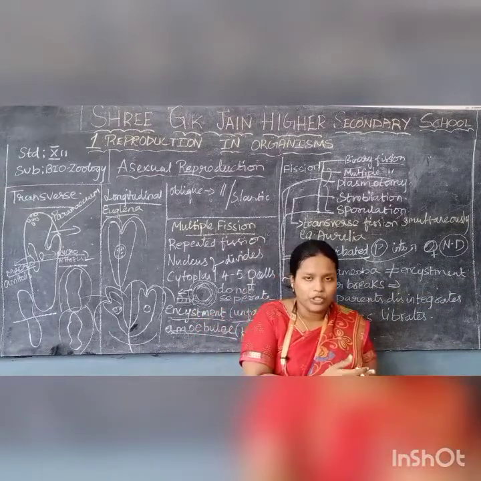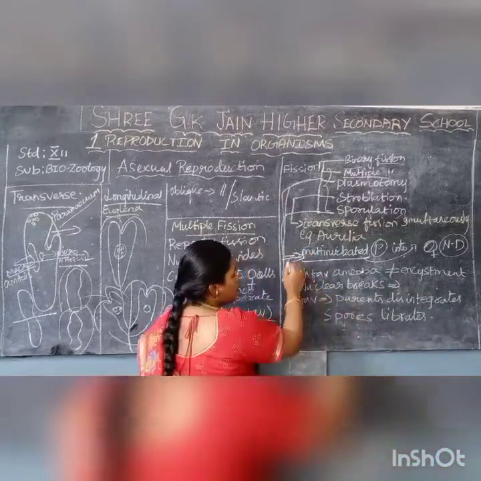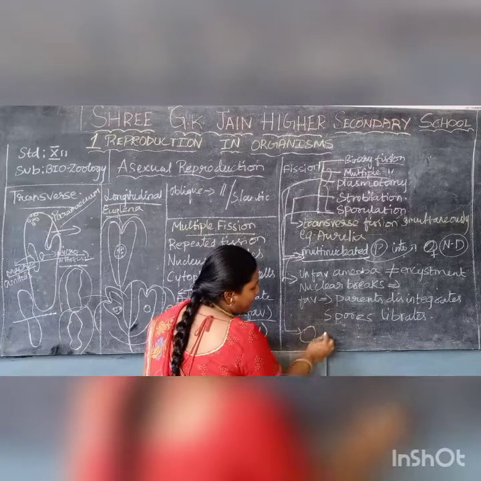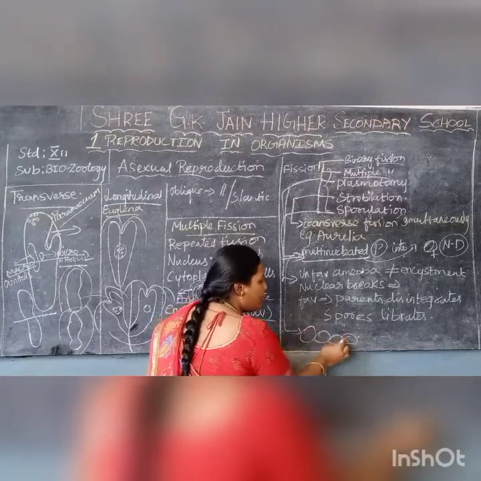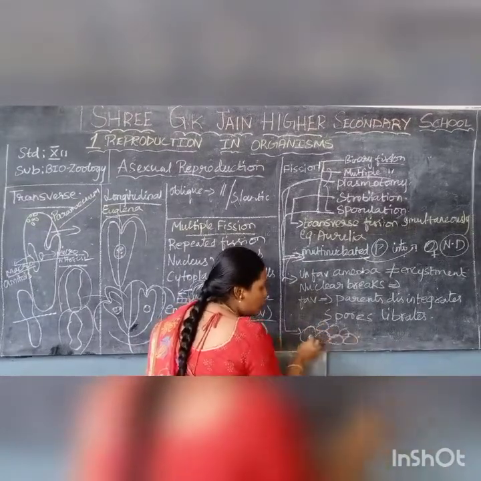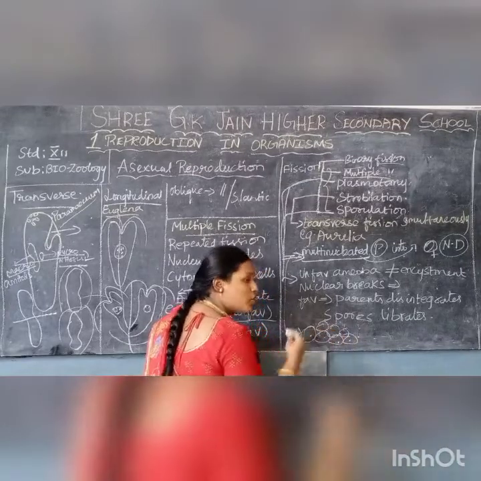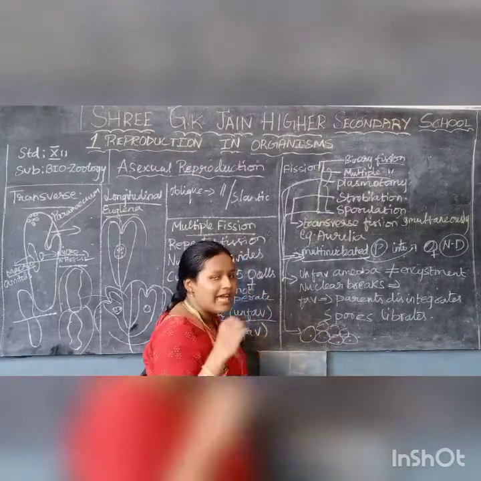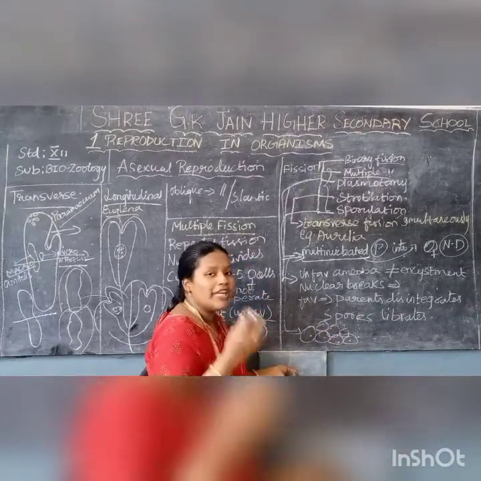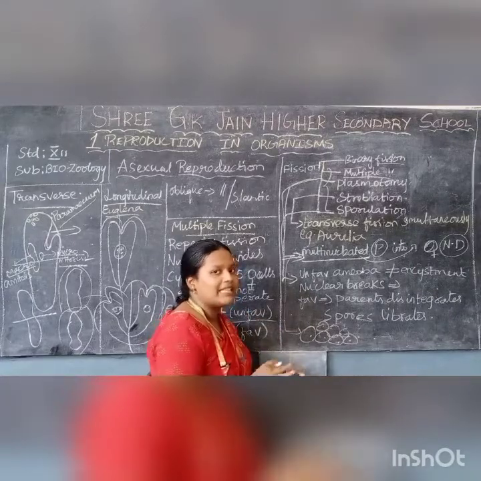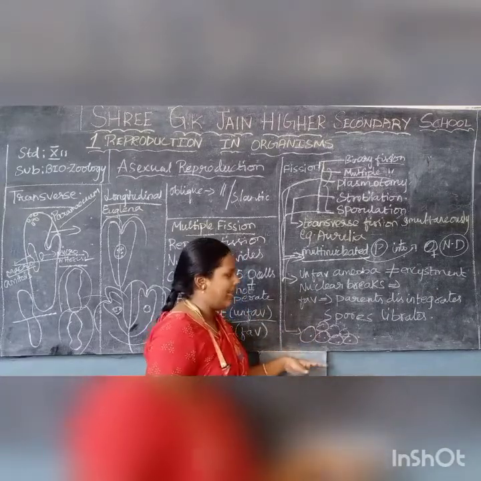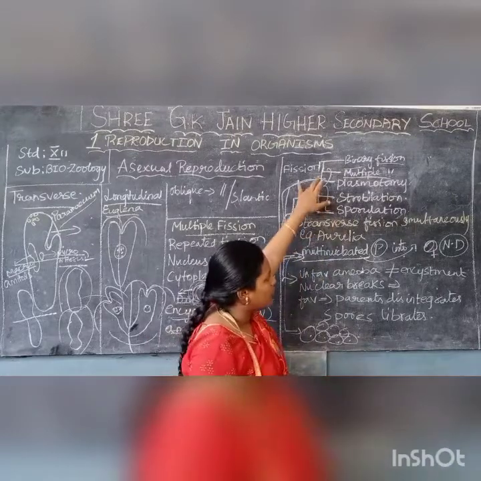By nuclear division. Multinucleated means the parent has multiple nuclei, so many daughter cells will be produced. The count of the nuclei has to be maintained, right? So nuclear division takes place and the nuclei are maintained. So that is what plasmatomy is.